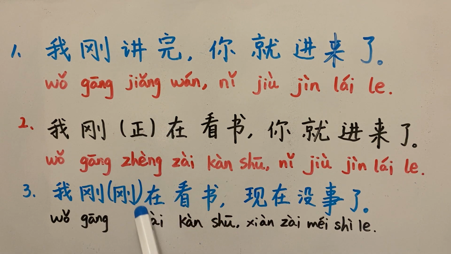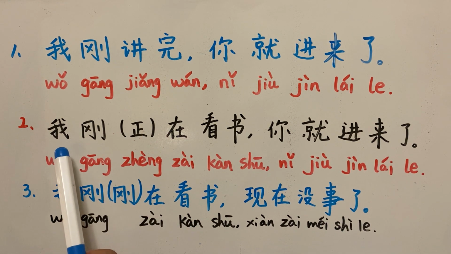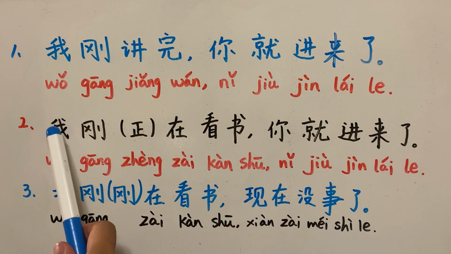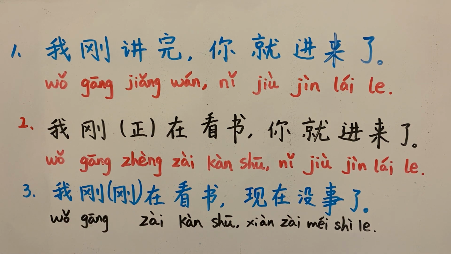So the first part of the second and the third sentences is different. But you can say that in spoken Chinese, it's okay. Chinese can't tell that difference. But you have to be aware of the difference, right? Because in English, it's very strict with the tense and aspect, right? That's what I want to say.